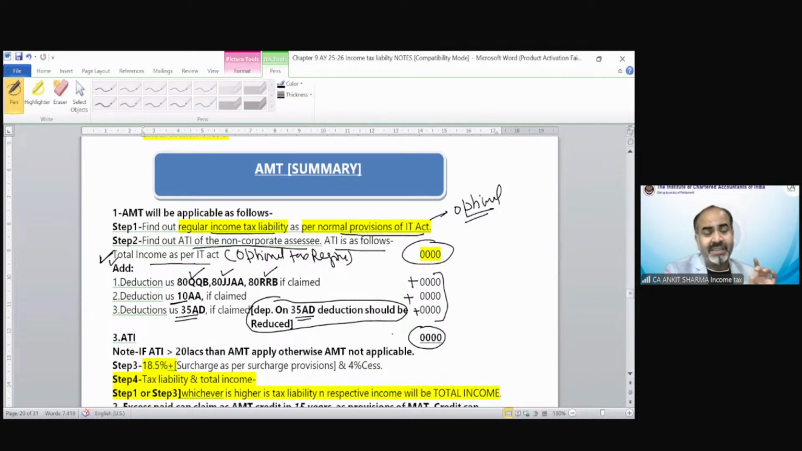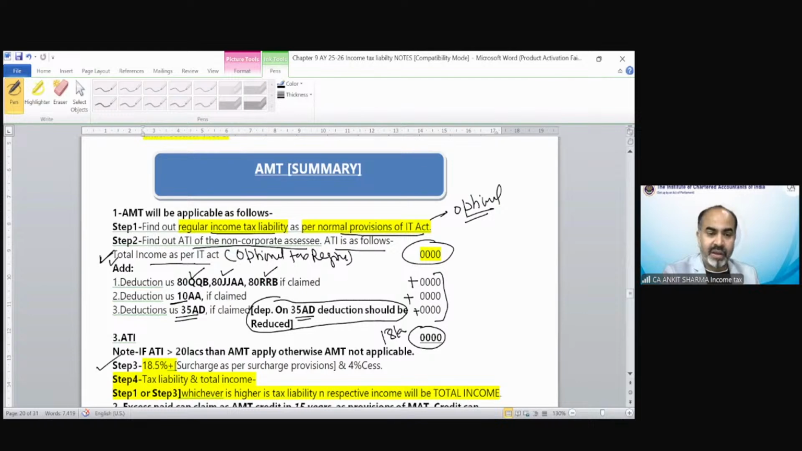So if that is exceeding 20 lakh rupees in case of individual, HUF, AOP, BOI, AJP, then the AMT provision would be applicable. Suppose this is 18 lakh in case of individual, then no AMT tax needs to be calculated. The normal tax which has been calculated as per optional tax regime would be my final tax liability. Need to be compared with section 115BAC tax. Lower would be final tax liability. So if it is exceeding 20 lakh rupees, then only you have to calculate AMT in this case.